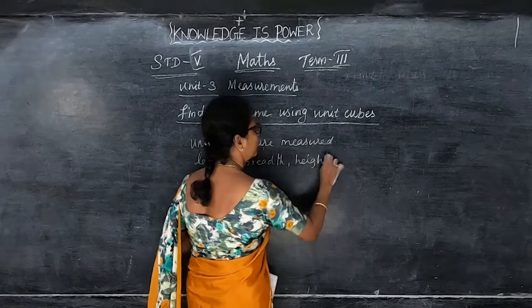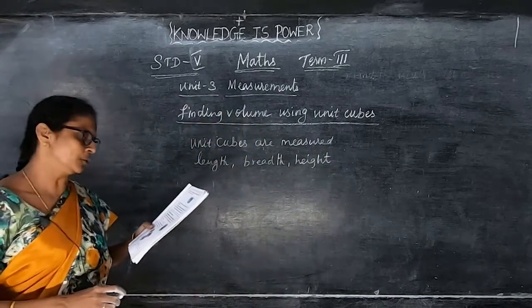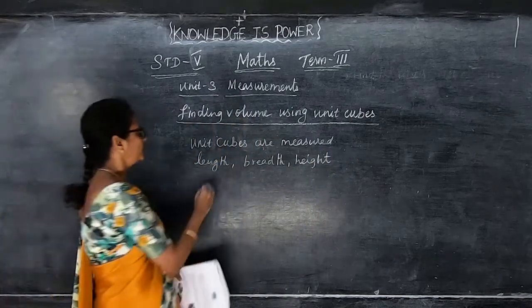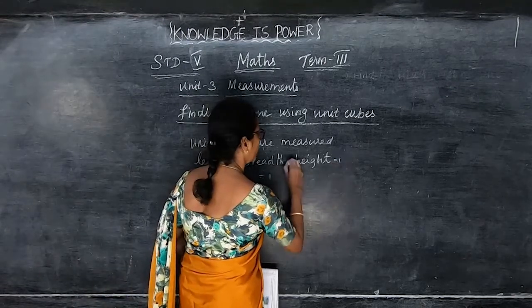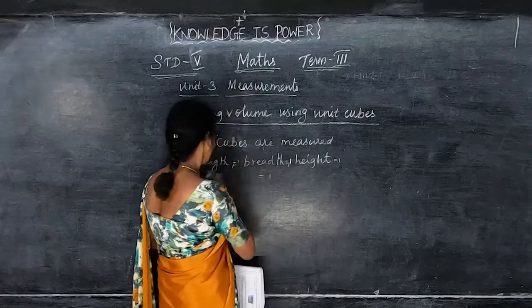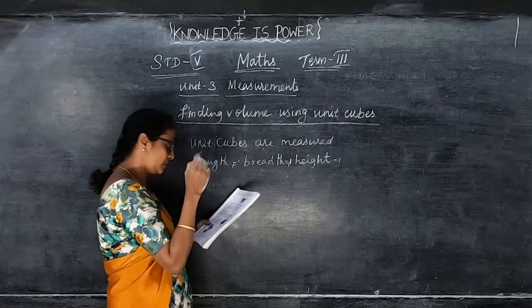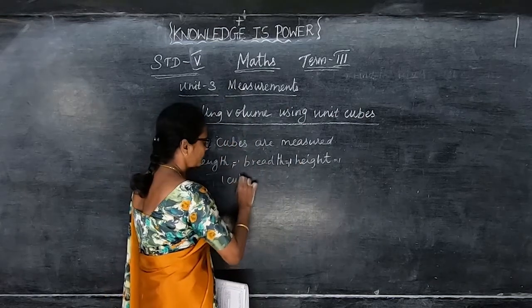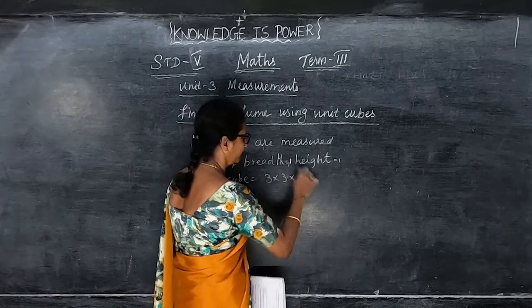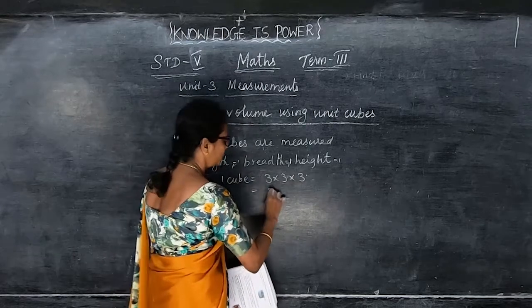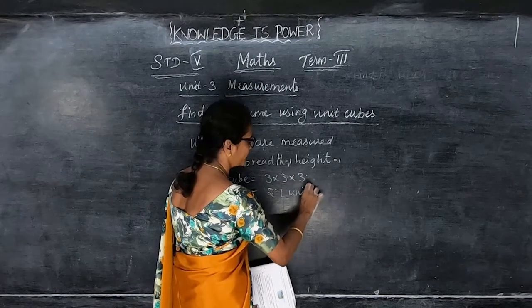So this is the way of measuring the cubes. Length is 1, breadth is 1 and height is also 1. So how many 1 centimeter cubes are there? For a cube, 3 into 3 into 3, that is equal to 27 units.